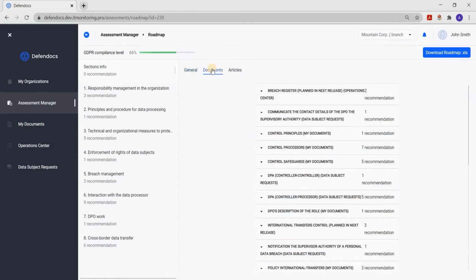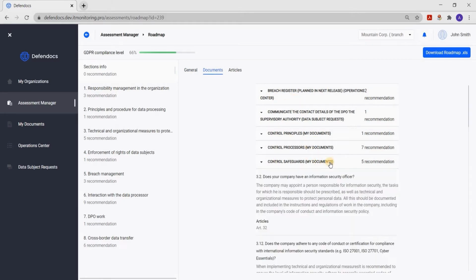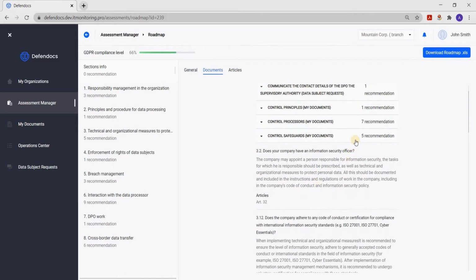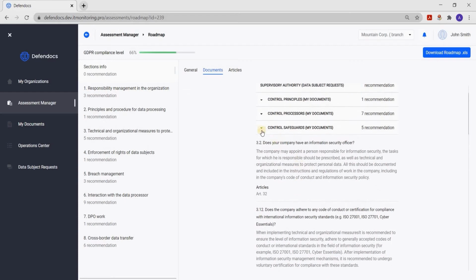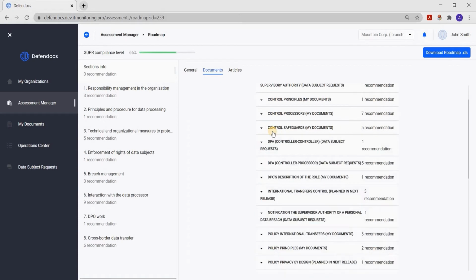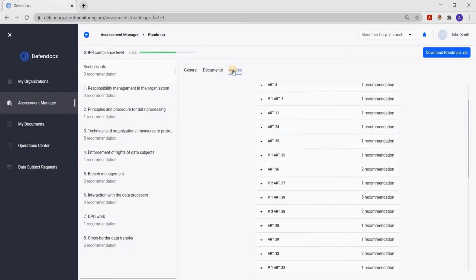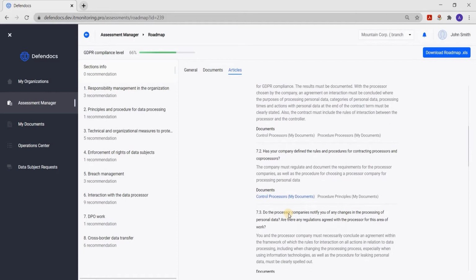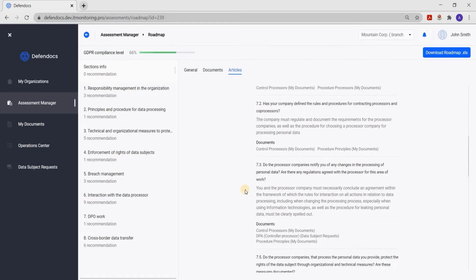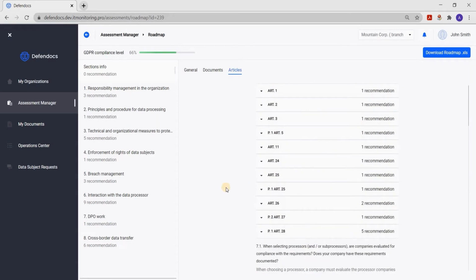It is important to go to the list of documents recommended for preparation. Depending on the priority of the document and procedure, each document has characteristics of how many recommendations it will cover, so you can choose a higher priority for yourself. For example, a procedure for monitoring safeguards. You can also go to the statistics on the articles of the GDPR, refer to the original sources and see which specific requirements are met, and also see the documents to be done.